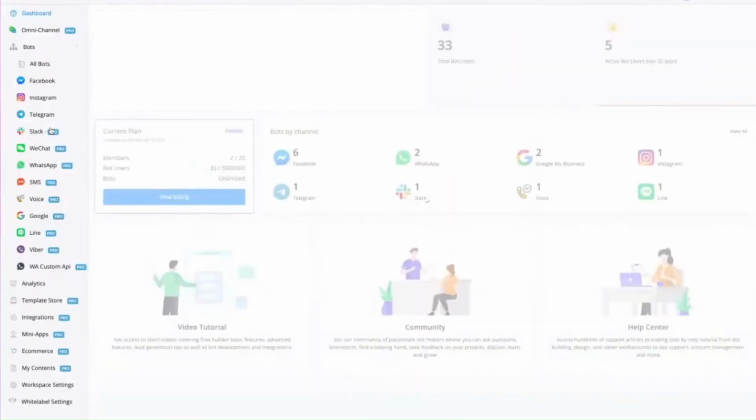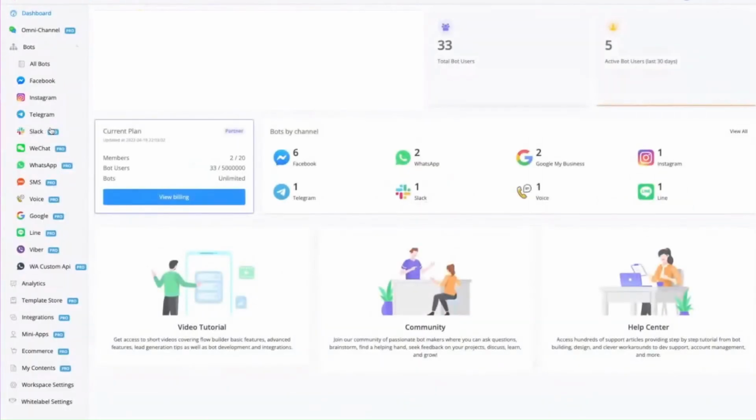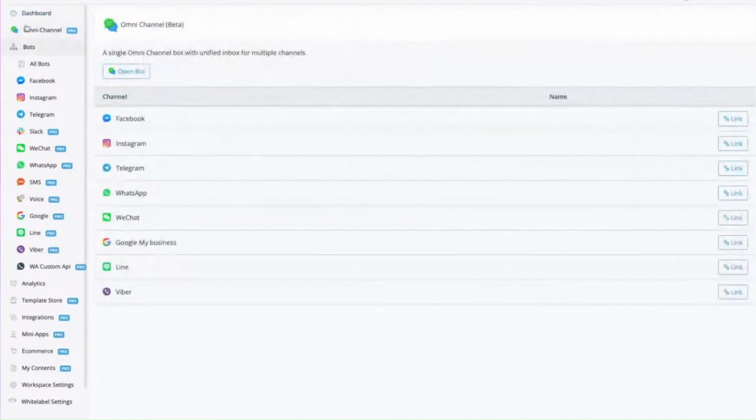So you can see this, there is Omni Channel, right? Below the dashboard, from the left part. And in this Omni Channel, it will count as one bot, but you can link this one bot across all these, I think, 8 channels. You can link with Facebook, Instagram, Telegram, WhatsApp, WeChat, Google My Business, Line, and Viber. All the new channels.